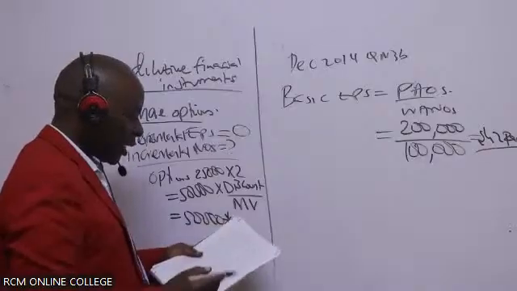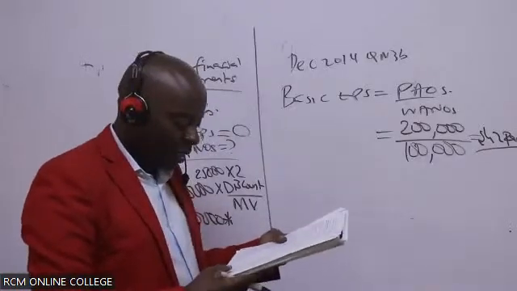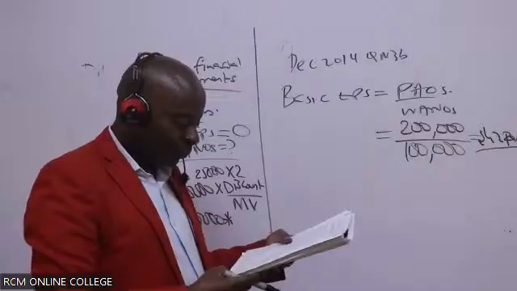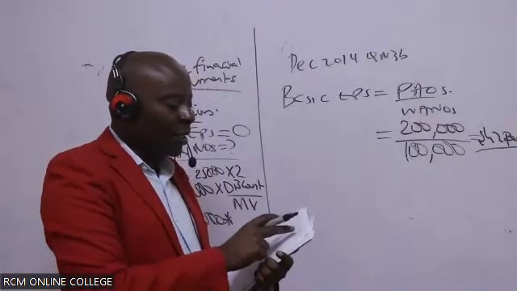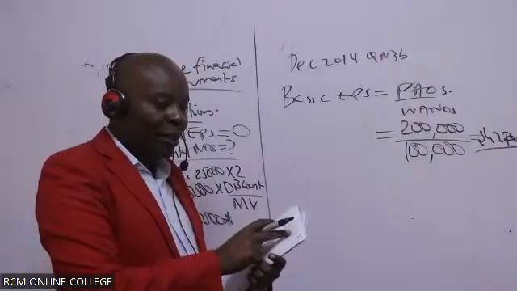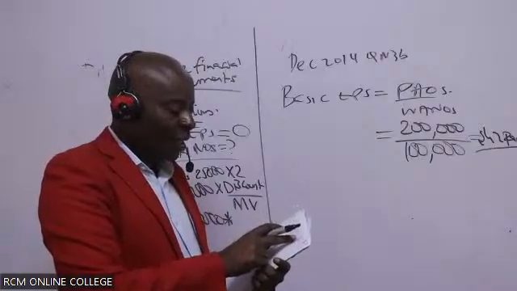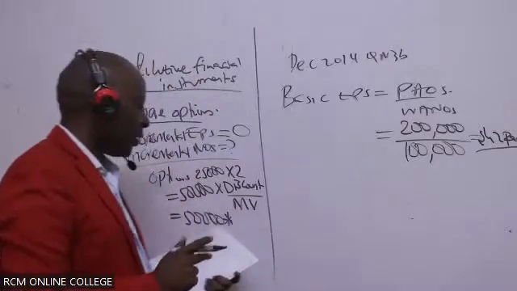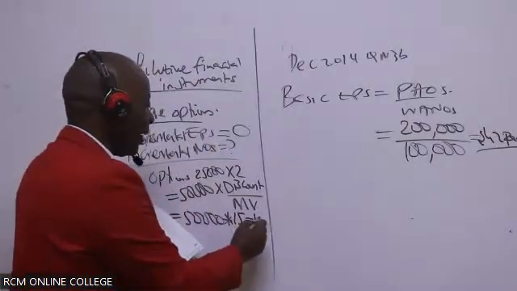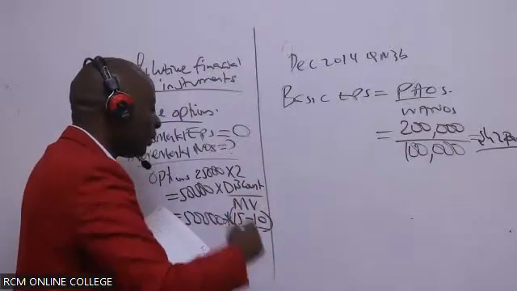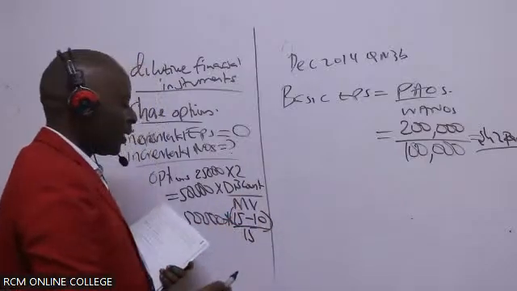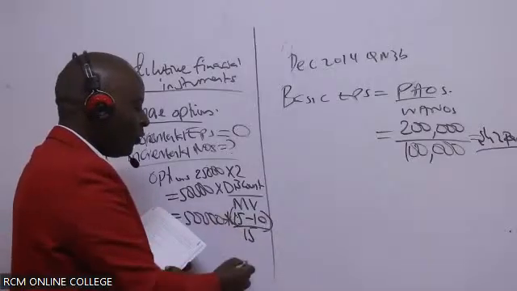Are you able to see the discount here? The discount for these options. You can see, ladies and gentlemen, the options are cheaper. They are being given at 10 instead of 15. So it will be 15 minus 10, all over the original, undiscounted price, which is 15.